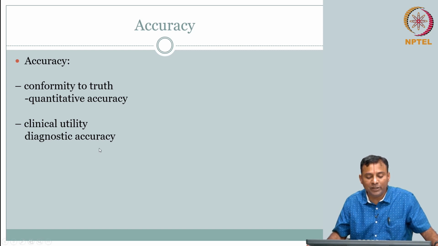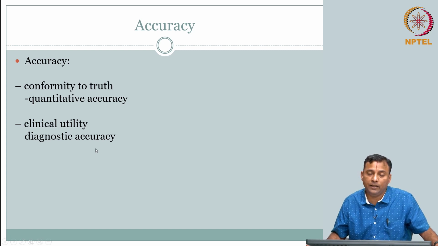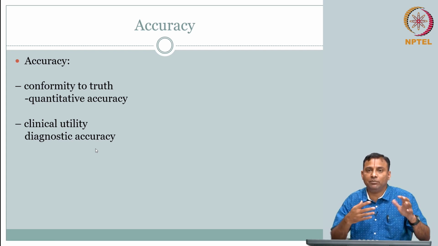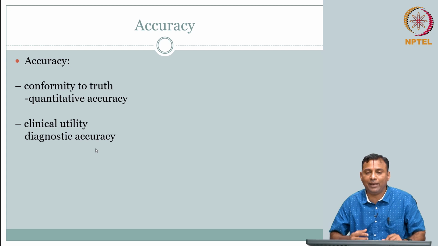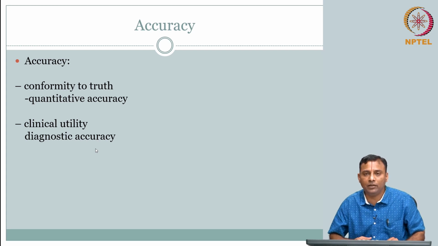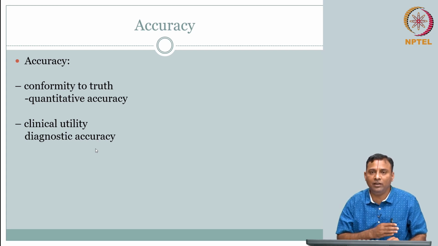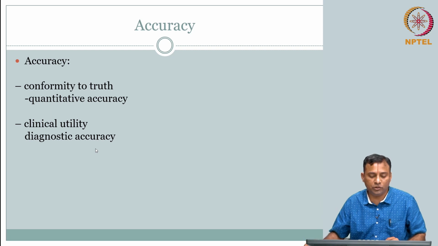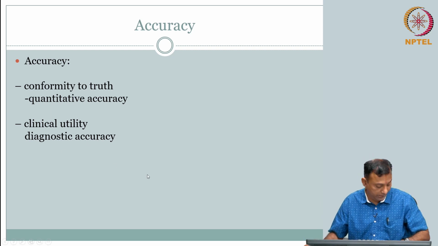Clinical utility means diagnostic accuracy. When you go for a diagnosis, you measure some clinical parameters, and based on that parameter you say whether this is normal, abnormal, and so on and so forth. So, that is your diagnostic accuracy.